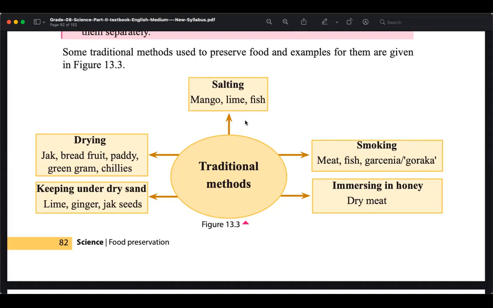And also immersing in honey. Honey is again the same, like salting, or similar to putting it in sugar, because it is difficult for microorganisms to get air, oxygen, as well as moisture. So then the microorganisms will not grow. Then the dry meat you can keep by putting it in honey. That is another thing. These were traditional methods.